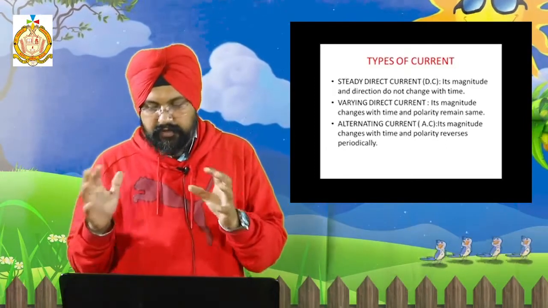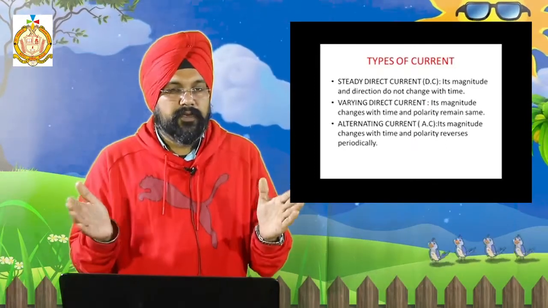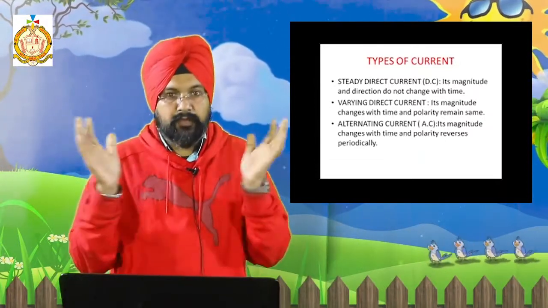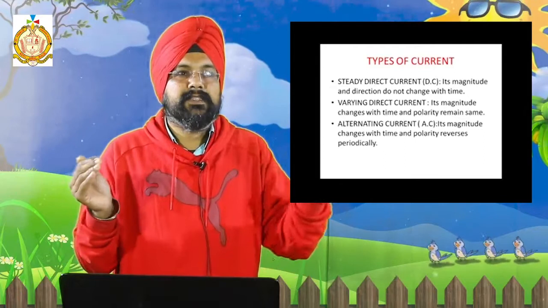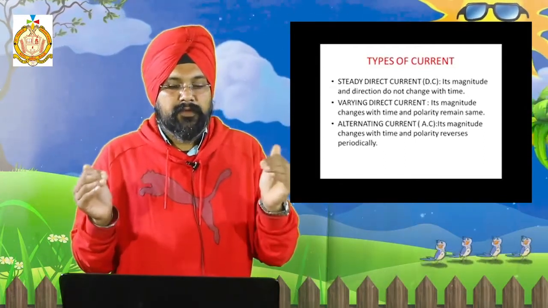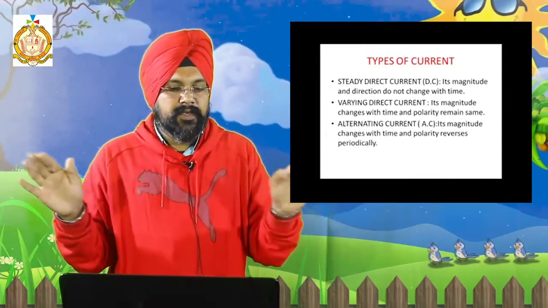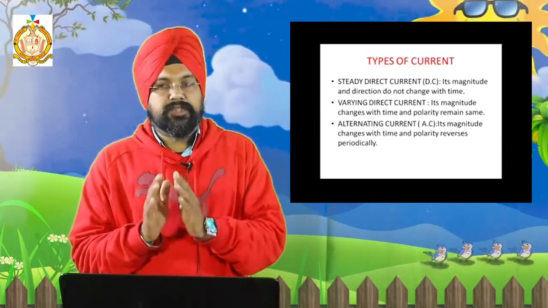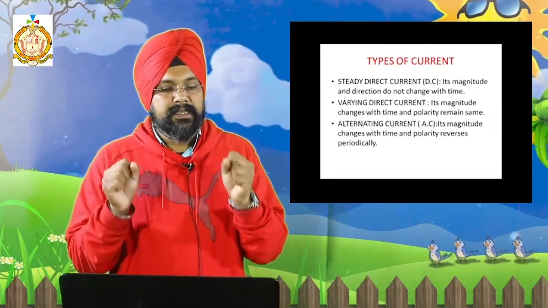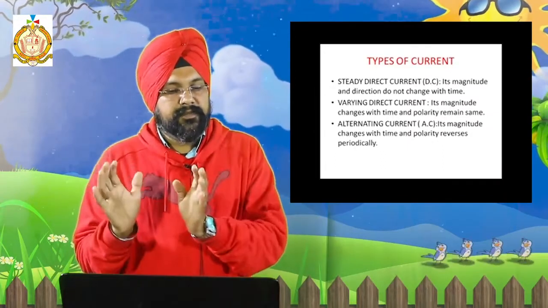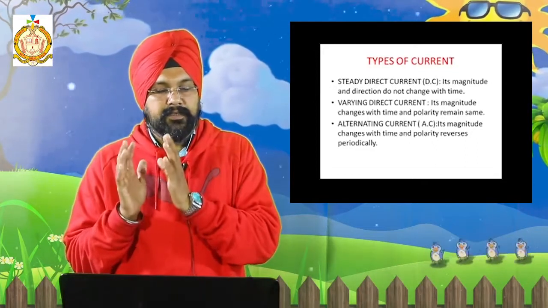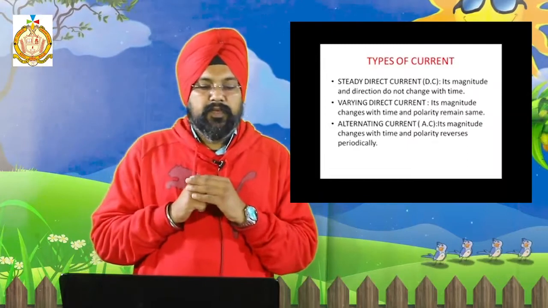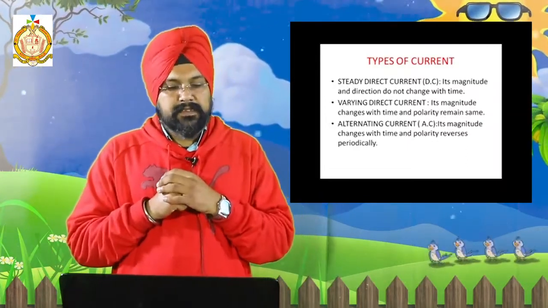So we have three types of current. First is steady direct current, that is DC. From where do we get DC current? From the cell, from the battery, because its magnitude and direction we cannot change. Its magnitude and direction do not change with time, that is called steady direct current. Next one is varying direct current. Varying means change. Its magnitude changes with time and polarity remains the same.